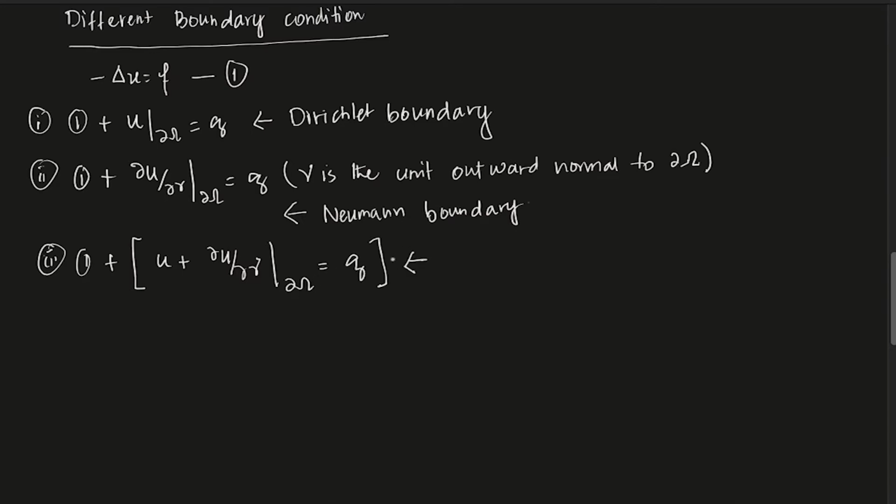This sort of boundary condition is called a mixed boundary condition.